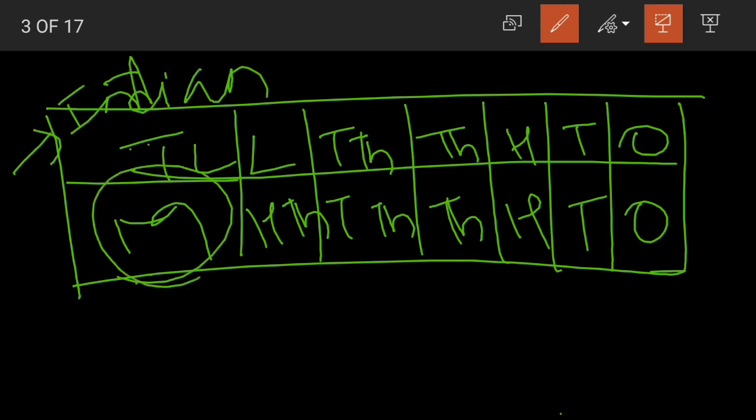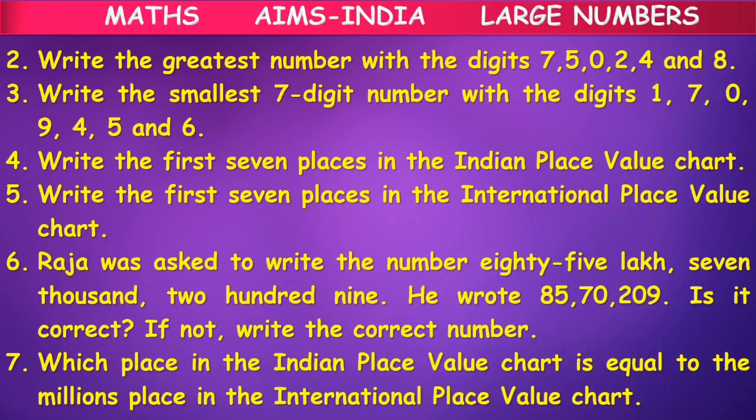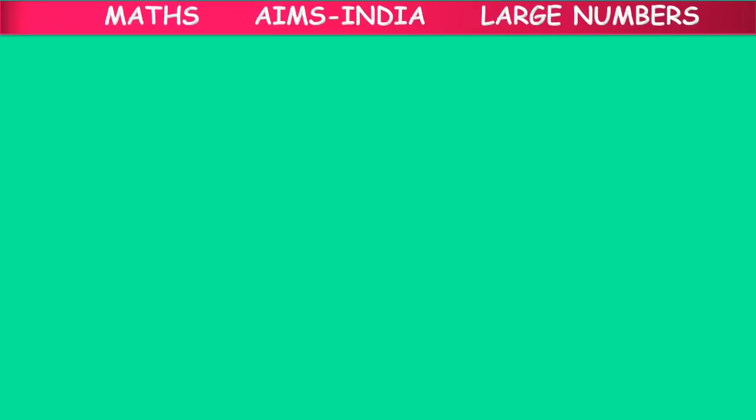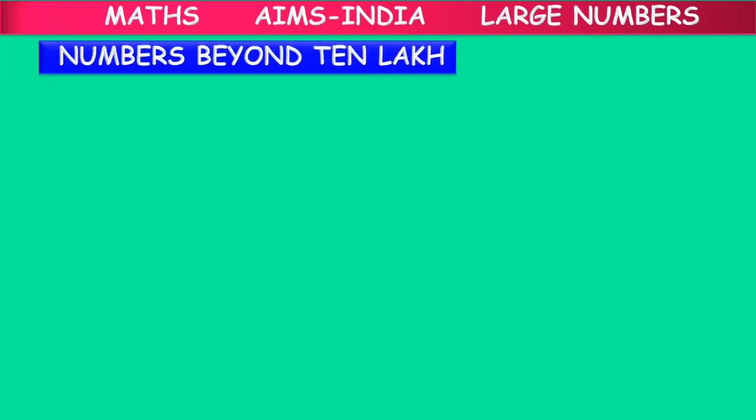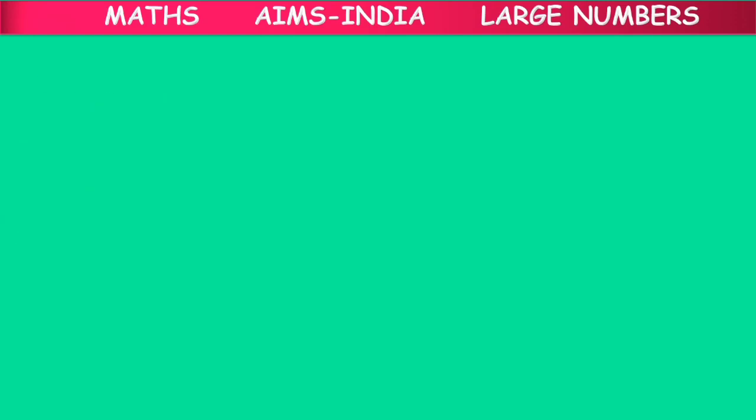Now you give me the answer by looking at the screen. Which is the correct place? It is 10 lakhs. Internationally we call it millions, but in India we call it 10 lakhs. Okay, children? The millions place in the international place value chart is equal to the 10 lakhs place in the Indian place value chart. I hope this was clear. This was all about the recall. We have just recalled what we have learnt in previous classes.